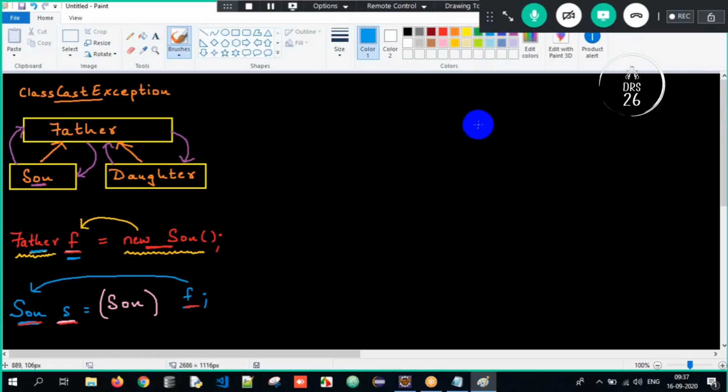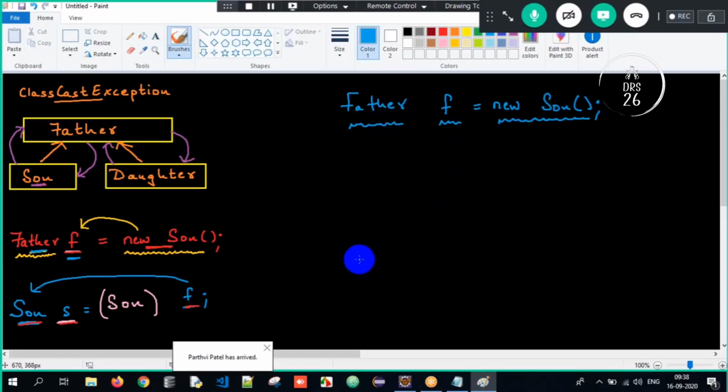For example, upcasting is creating an object of subclass and storing its address into a reference which is of type superclass. Who has upcasted? Son has upcasted to a Father type reference. Now I have to downcast it to Son only. I cannot downcast it to Daughter.